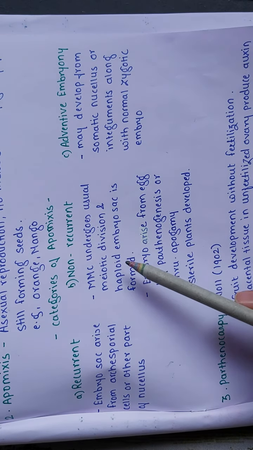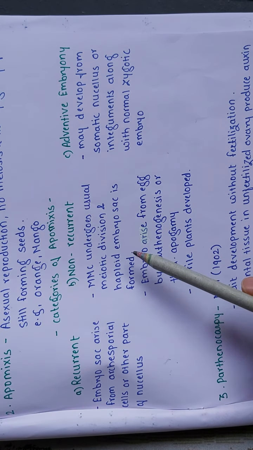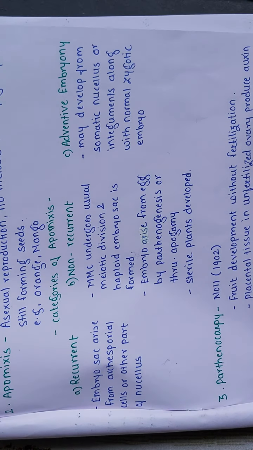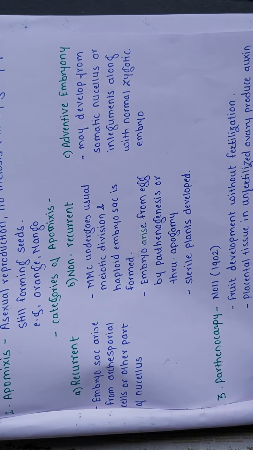Second is the non-recurrent category. In this type, the MMC, that is the megaspore mother cell, undergoes the usual meiotic division and the haploid embryo sac is formed.